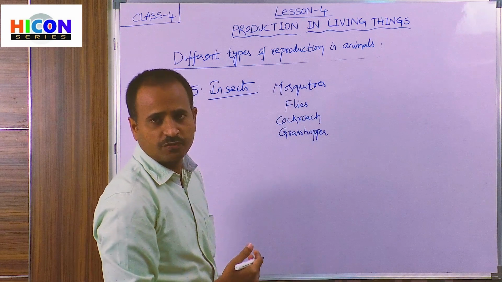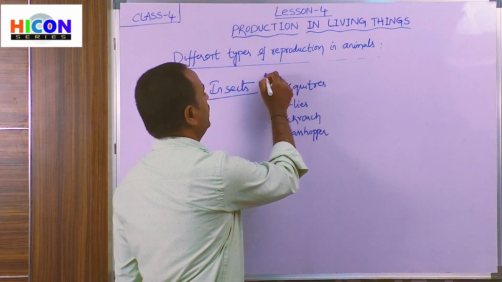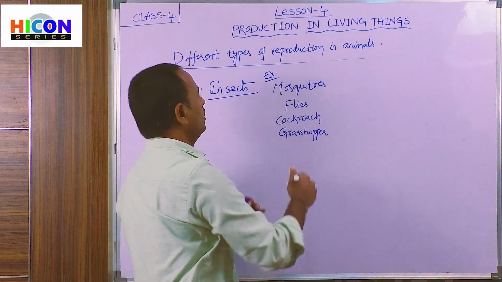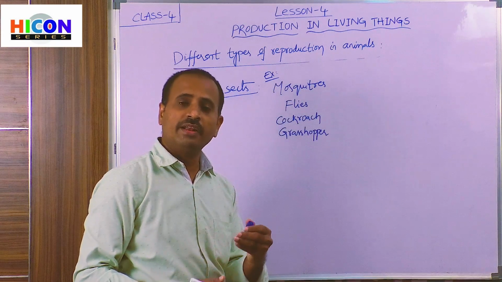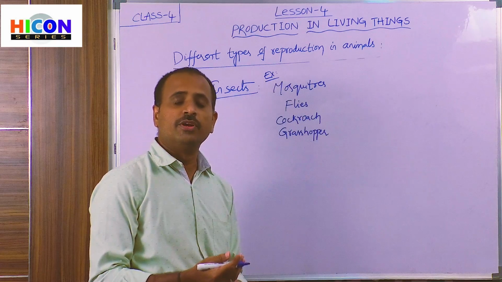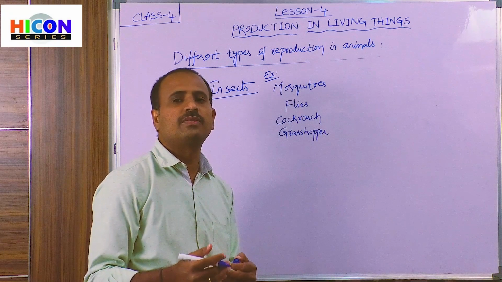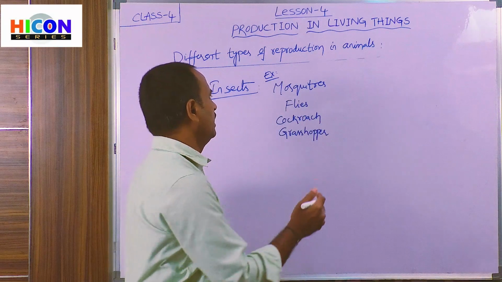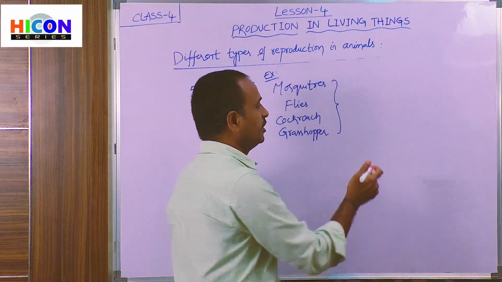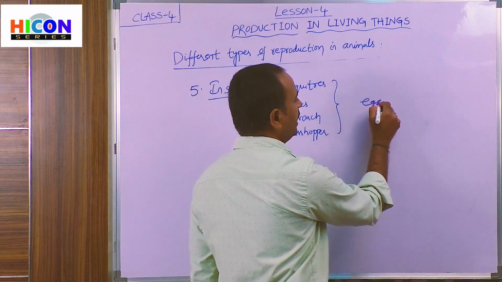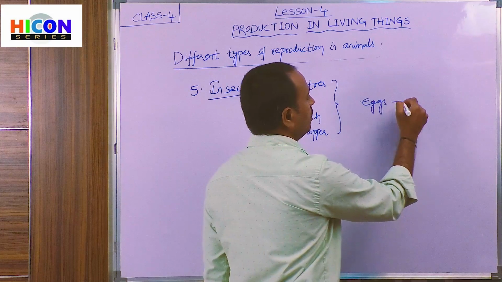These are the examples for different types of insects. Most of the insects will lay eggs and they will produce their new babies from their eggs.